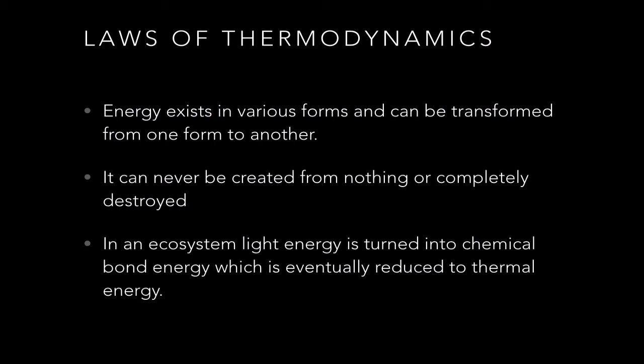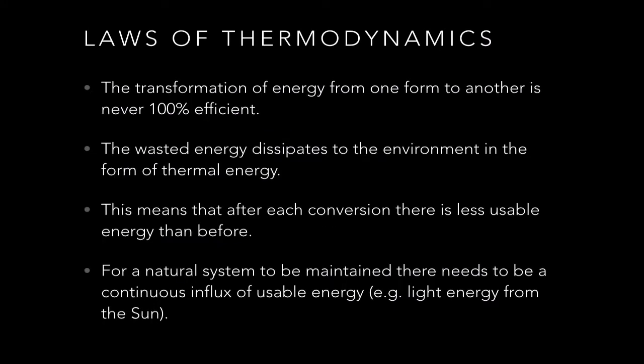second law of thermodynamics. To turn one form of energy into another form of energy is never 100% efficient. And this wasted energy normally takes the form of thermal energy, and this thermal energy dissipates to the environment and is no longer usable to any part of the system, and it's hard to convert back into a usable form of energy. In a natural ecosystem, you need a constant influx of usable energy because the energy decreases.